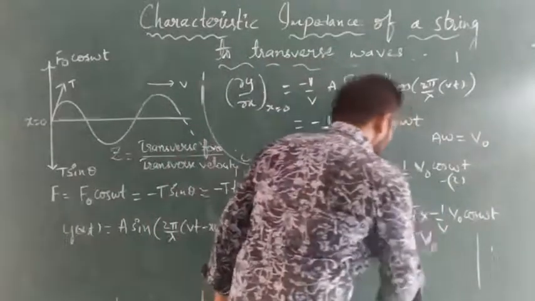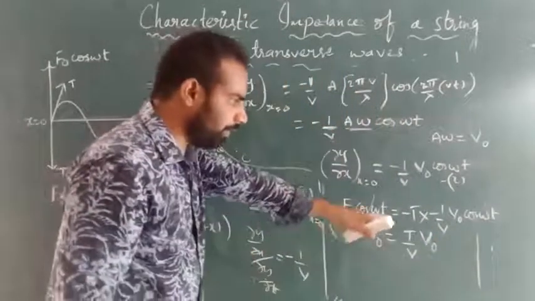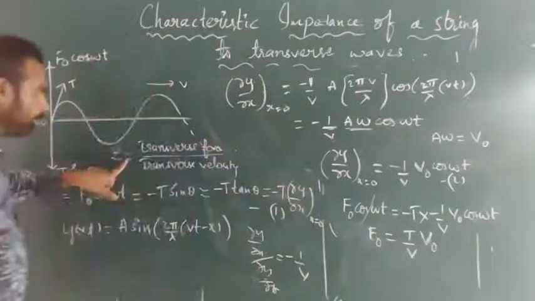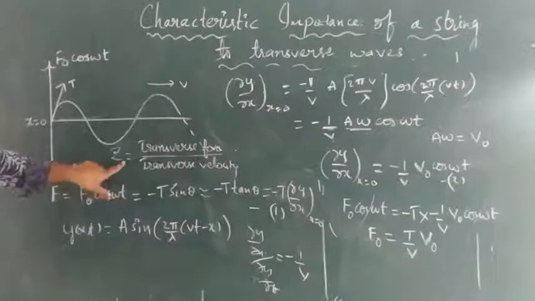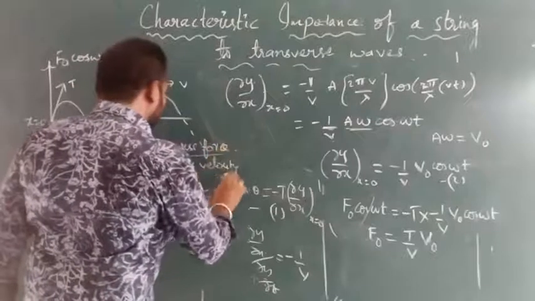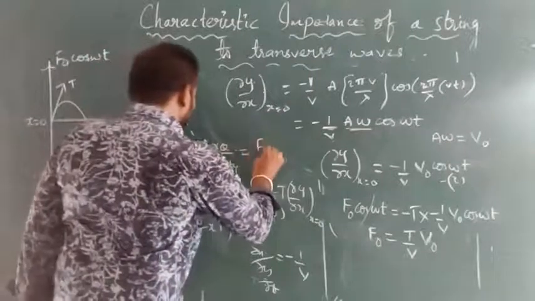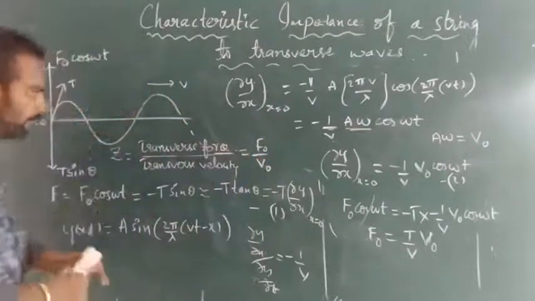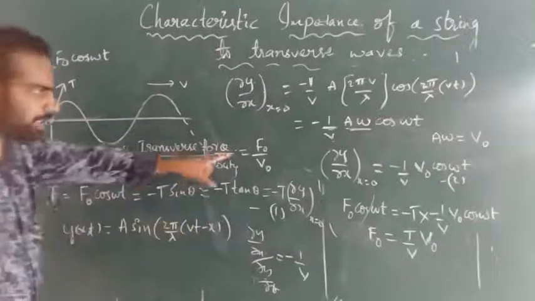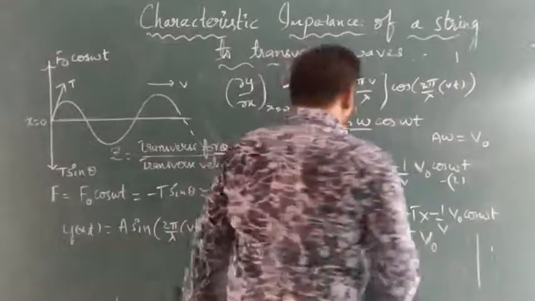V naught is the velocity amplitude. V is the velocity of transverse force. So F naught is equal to T by V naught. But according to the definition of characteristic impedance of a string, Z is equal to transverse force amplitude by transverse velocity amplitude, that is F naught by V naught. Just substituting F naught here and V naught here, what will we get? We will get the Z value.